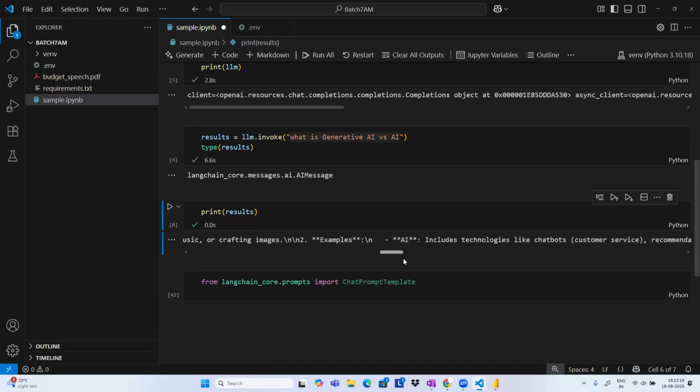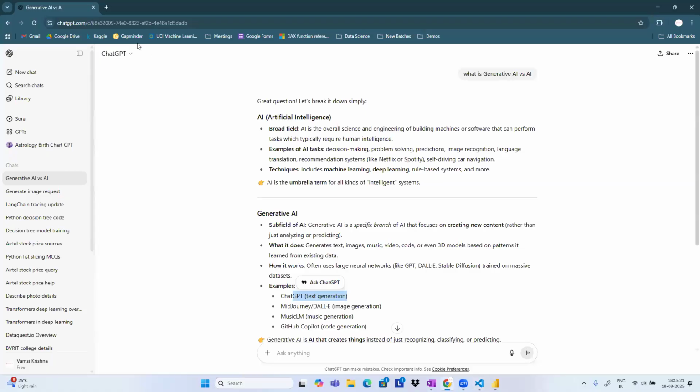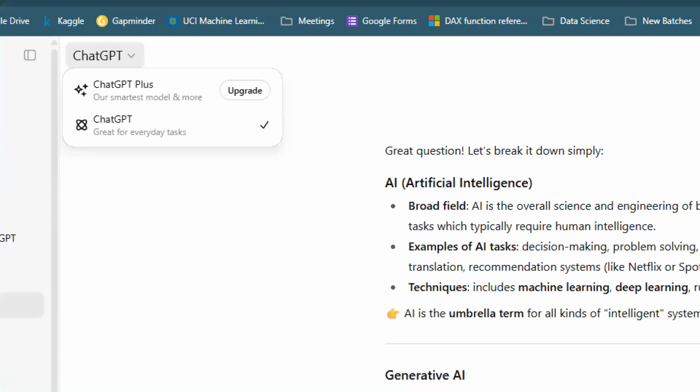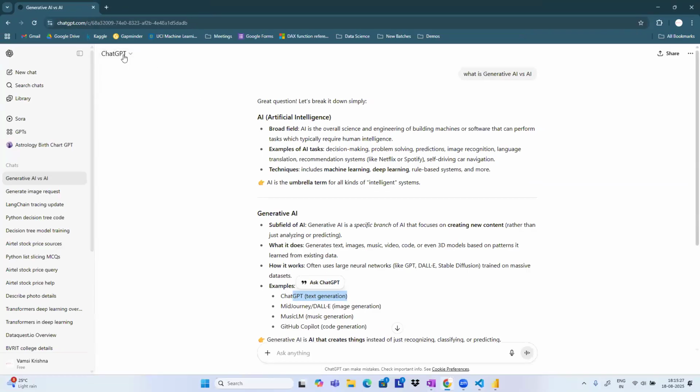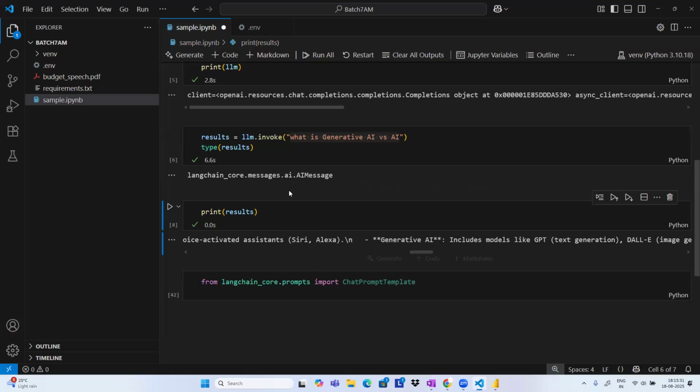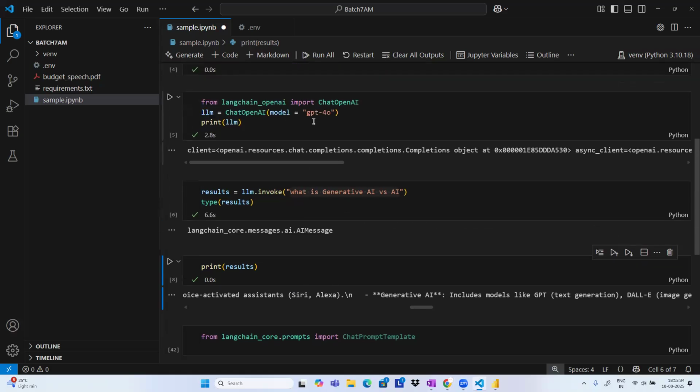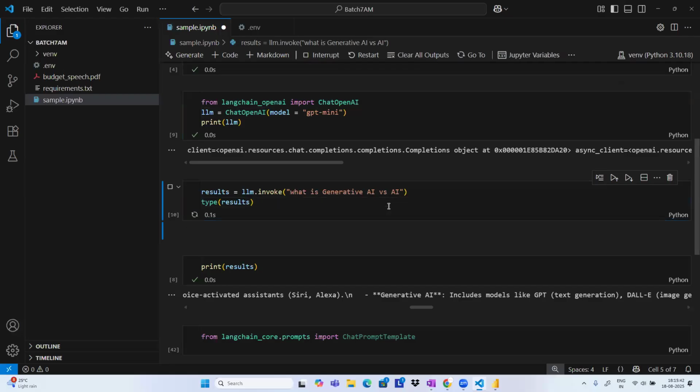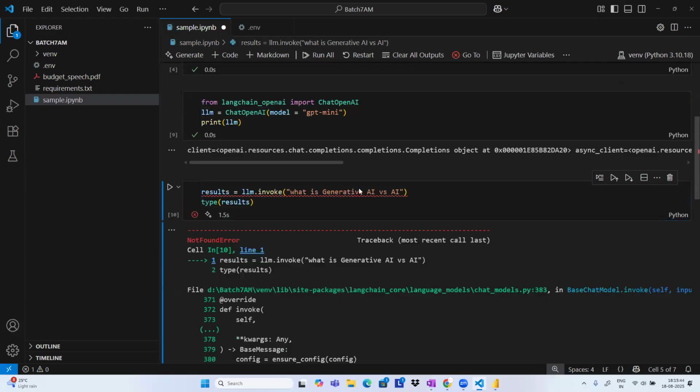The same ChatGPT 4o model, I think here it is using the 5 model, because the latest is GPT-5. Right now here I'm using the 4o model. So we have different types of models. Using different models, we can generate text. I think here it is GPT-4o.